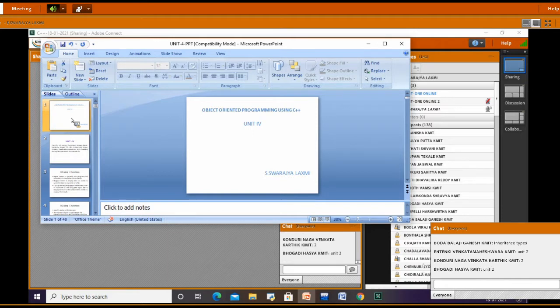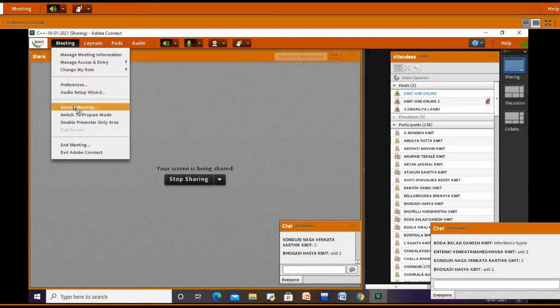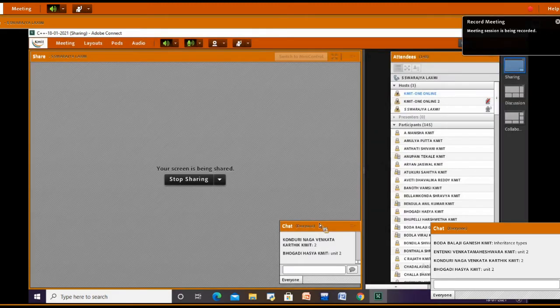See, if you are not giving response properly, think that even the class goes like that. Okay. In unit 2 we have studied constructors and destructors. So can anybody tell what is a constructor and destructor?